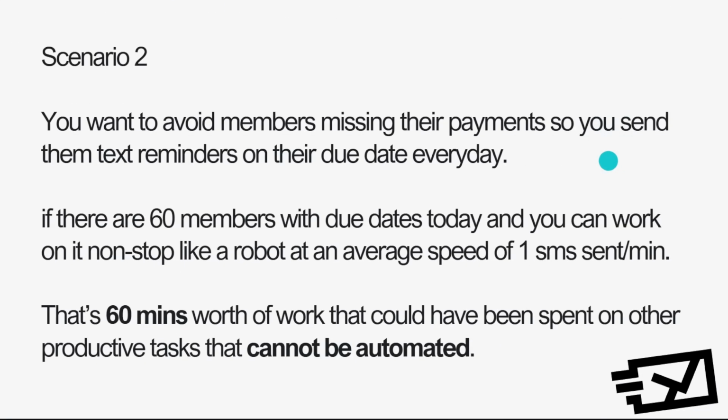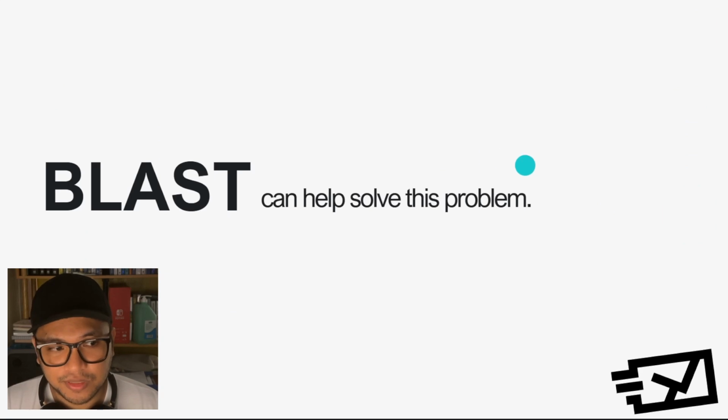Another scenario would be you want to avoid members missing their payments. So you send them text reminders on their due date every day instead of the previous one wherein members already have past due, you have accounts that are already on past due. This one, you want to prevent that by sending text reminders daily. If there are 60 members with due dates today, and you can work on it nonstop like a robot, again, with an average speed of one SMS sent per minute, that's 60 minutes of work that could have been spent on other productive tasks that cannot be automated. Now, Blast can help solve this problem.